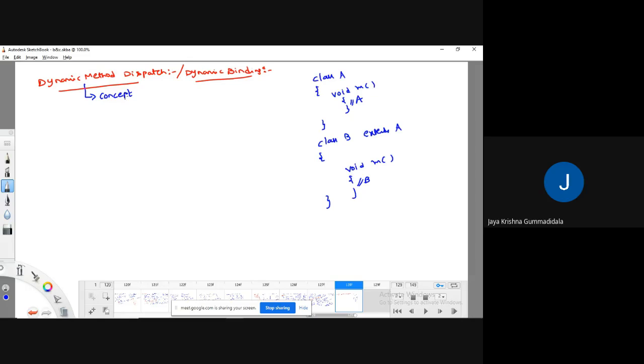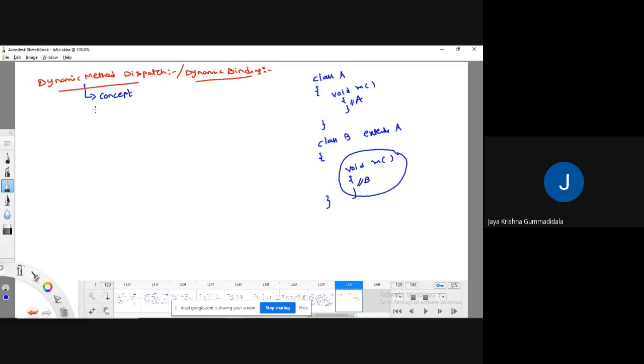So what this dynamic method dispatch is going to do is, whatever the overridden method is there, which overridden method I am going to call is going to be decided at runtime.